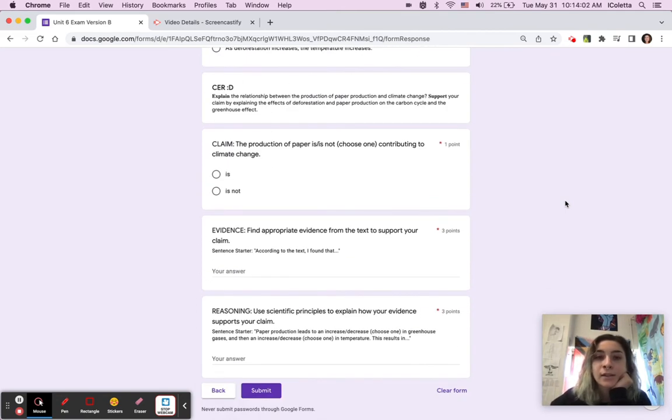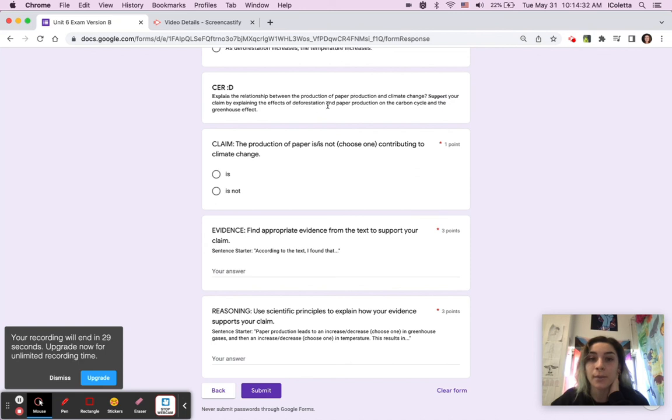Time for the CER. Explain the relationship between paper production and climate change. Support your claim by explaining the effects of deforestation and paper production on the carbon cycle and the greenhouse effect. The claim: production of paper is or is not contributing to climate change. Choose one. Evidence: find appropriate evidence from the text to support your claim. Remember, focus on the carbon cycle or the greenhouse effect.